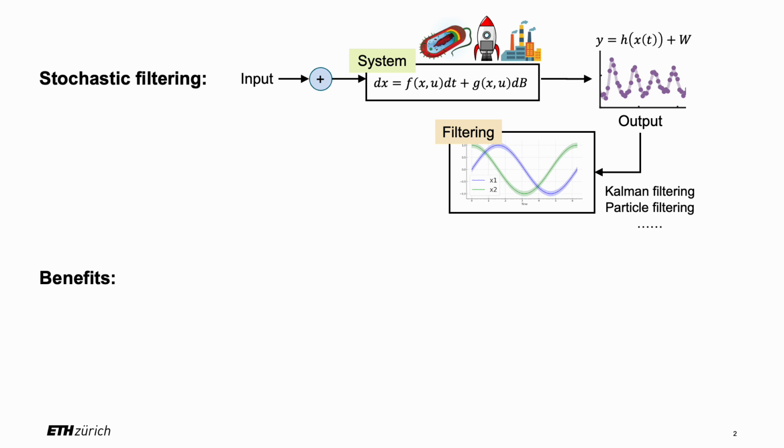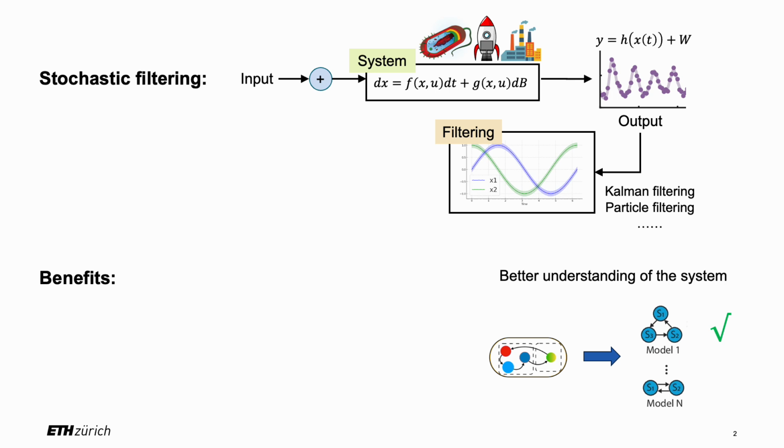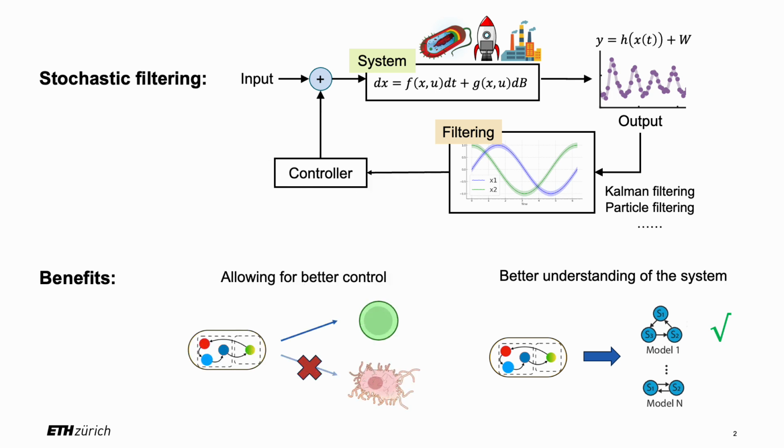Stochastic filtering is a popular topic in the control and statistics field, which aims to utilize partial observations of dynamic systems to infer and recover the full dynamical states and system parameters. With an accurate solution to the filtering problem, scientists can accurately monitor the system under investigation and gain a better understanding of its mechanisms. Additionally, it allows for better control strategies to drive the system to a more optimally functioning